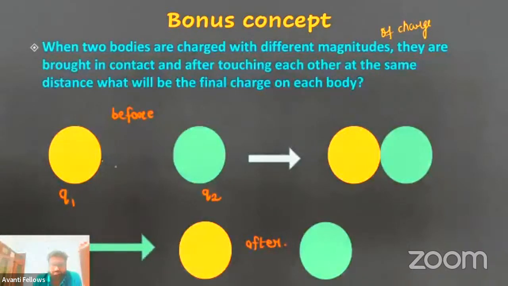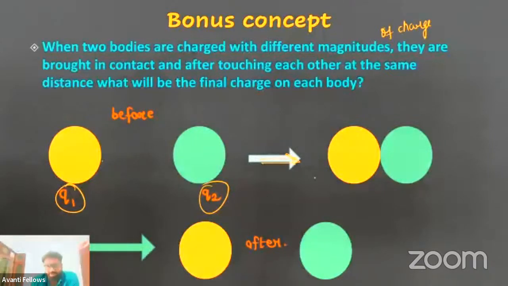This is before. After some situation, they are made to touch each other. This is the point of contact. After that we have kept them at the same distance. I brought both charges from here, made them touch, and placed them back here. So at the same distance we have the charges. Got it? So what will be the final charge?